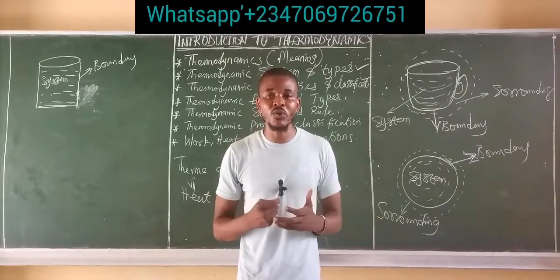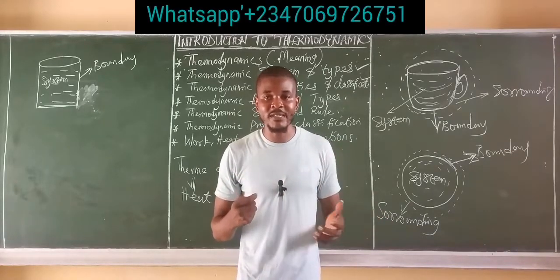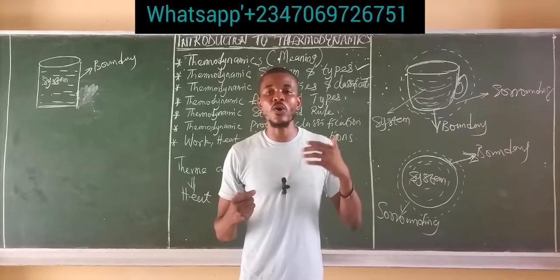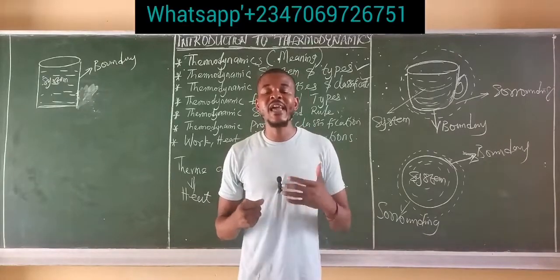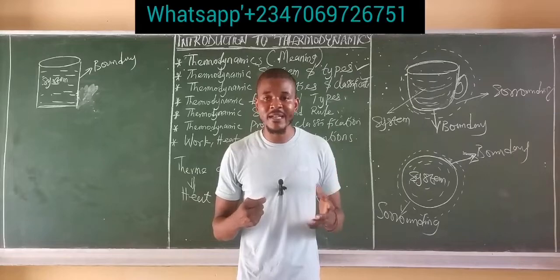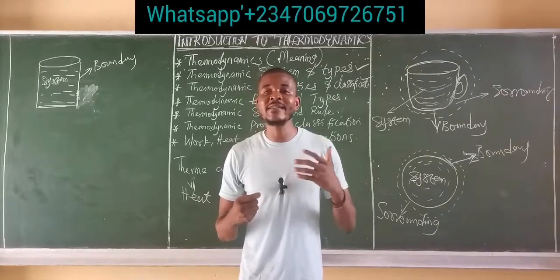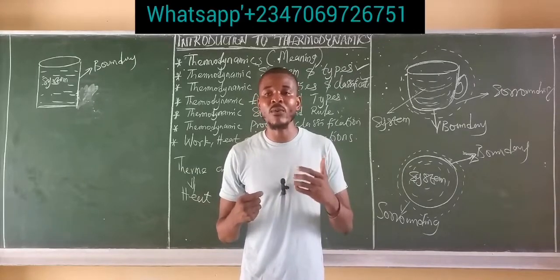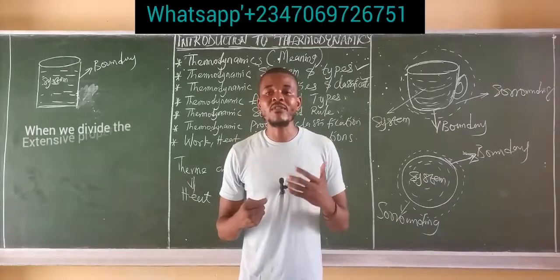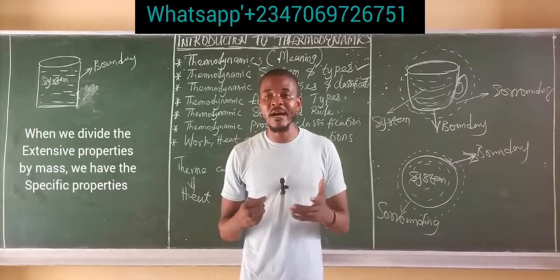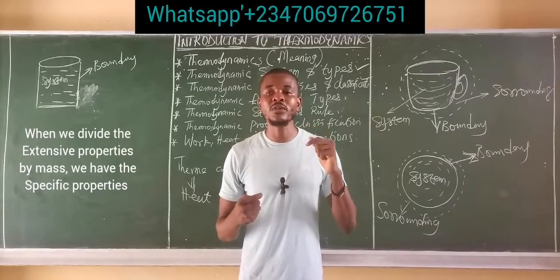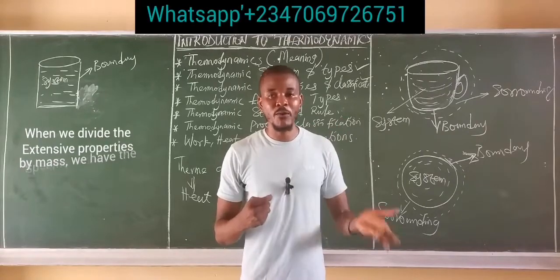These are good examples of extensive properties because they actually depend on mass. Since the extensive properties depend on mass, we usually divide the total value of these properties by mass. And when we divide the extensive properties by mass, we have what is called a specific property.